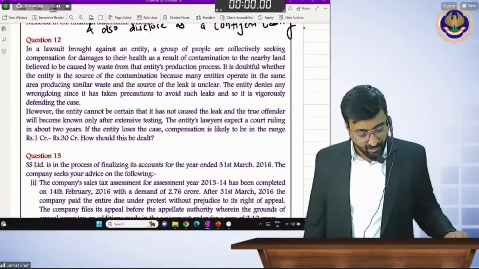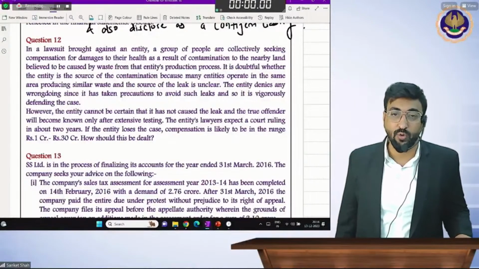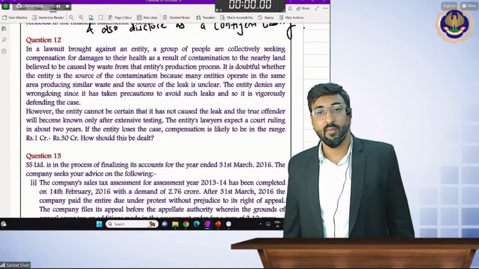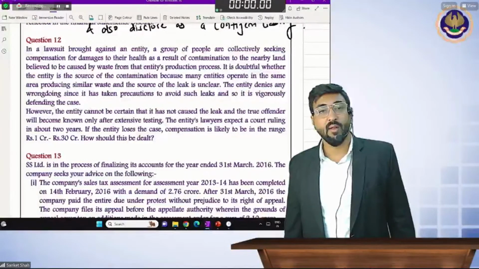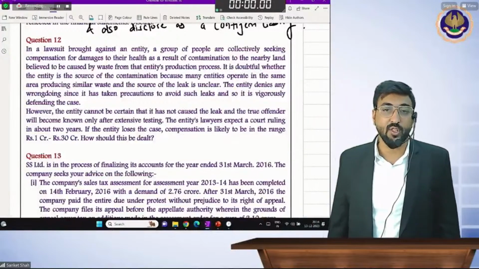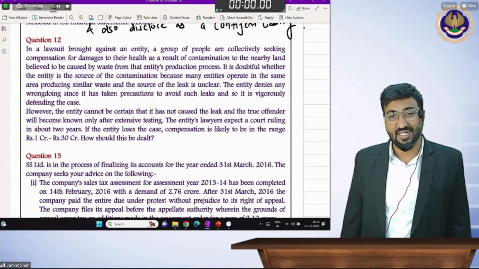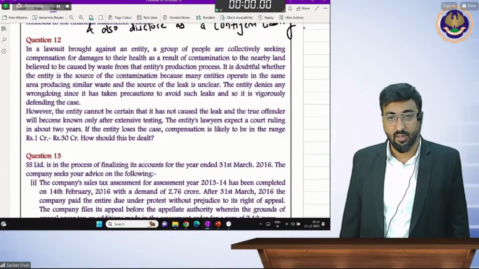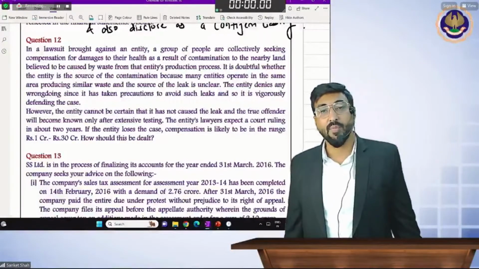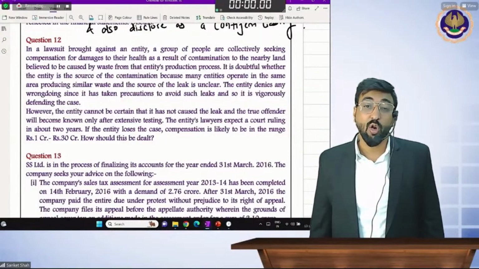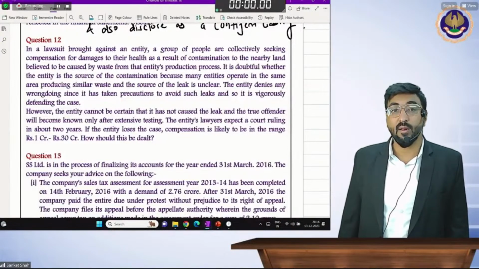Yes, beta, facts, and you can write it by your own now. It is doubtful whether the company entity is the source of contamination because many entities operate in the same area, producing similar waste, and the source of leak is unclear. There are many other companies who are also doing the contamination of the land. So here, it is not clear that our company is doing these wrong things.